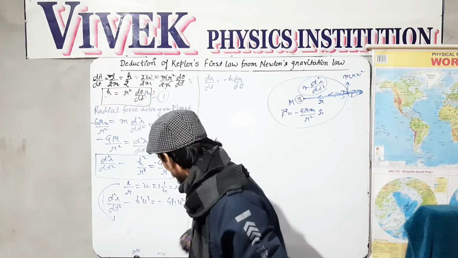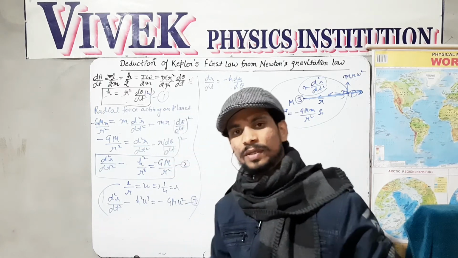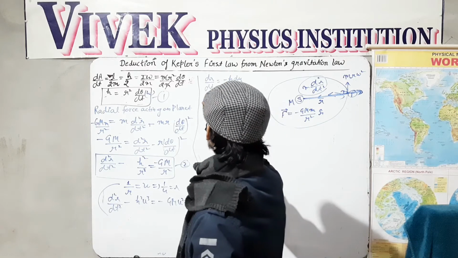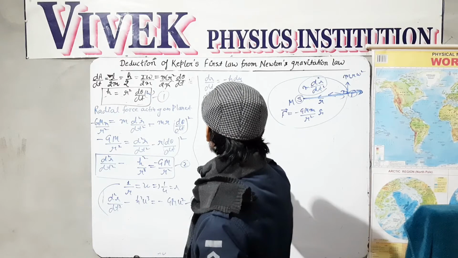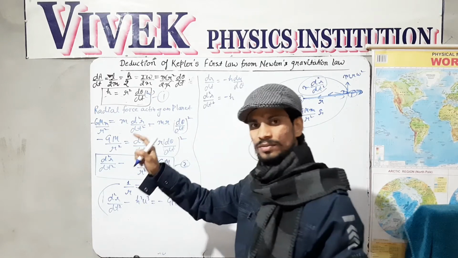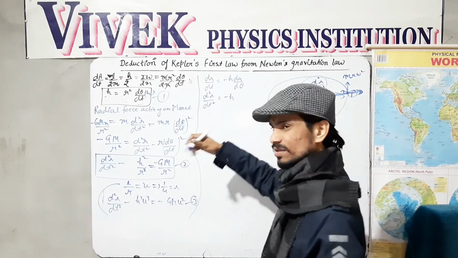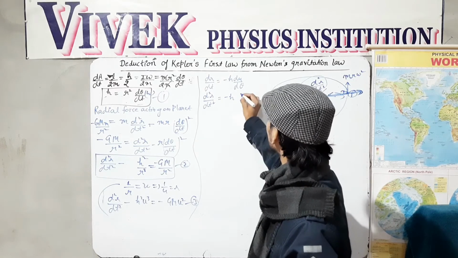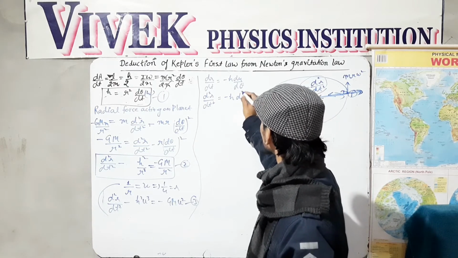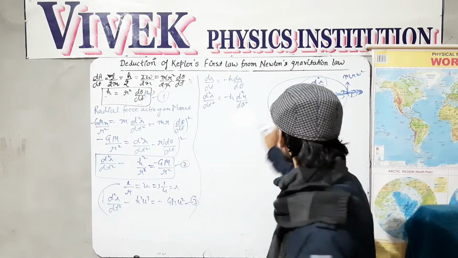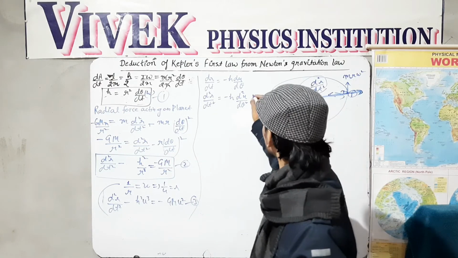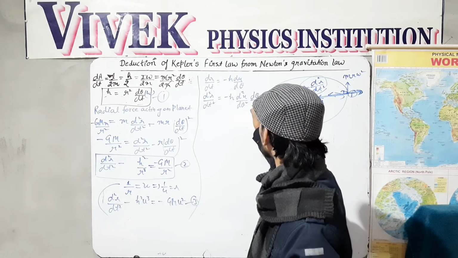This is what we have derived up till now. Now differentiate this equation again. d²r/dt² is going to equal minus h, which is constant, so h stays here, and d/dt of du/dθ becomes d²u/dθ². Theta is the variable because the angle is changing, so the differentiation of theta will give dθ/dt.